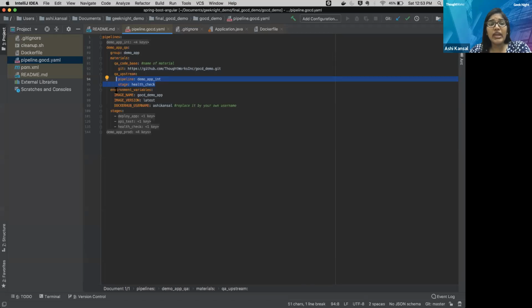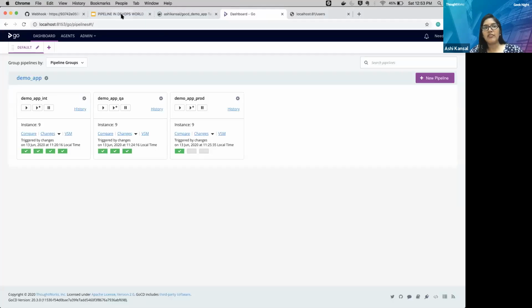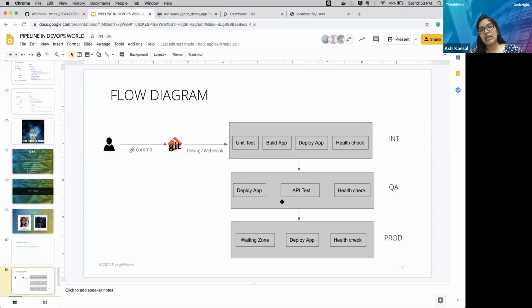So then I am defining some environment variables, same as in the integration environment. Then we are having the 3 stages. So you can map it from here: deploy app, API test, and then health check.